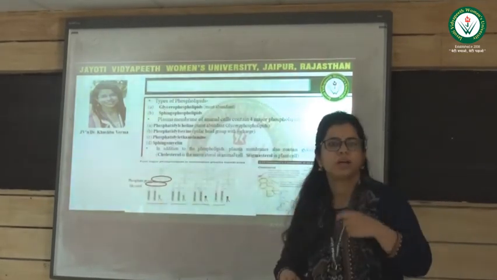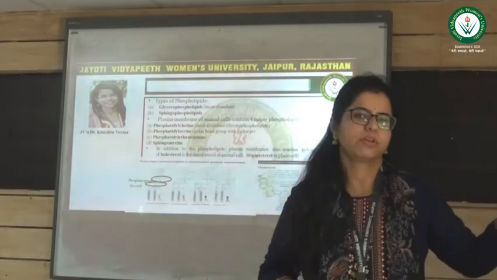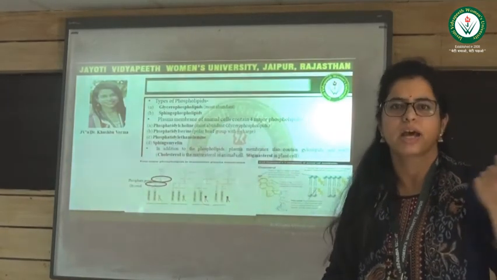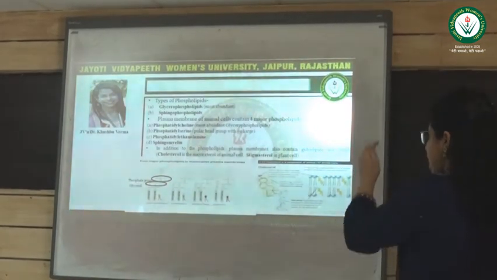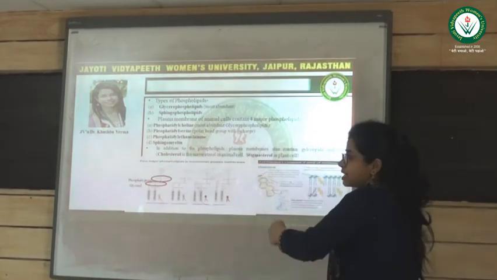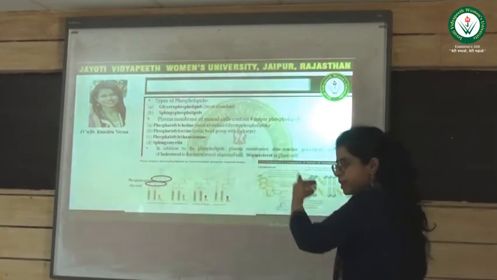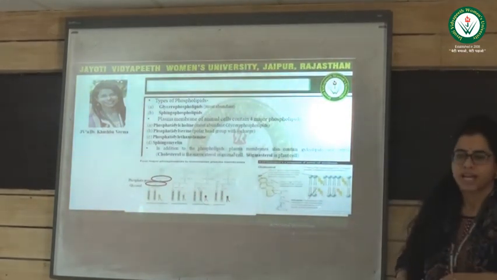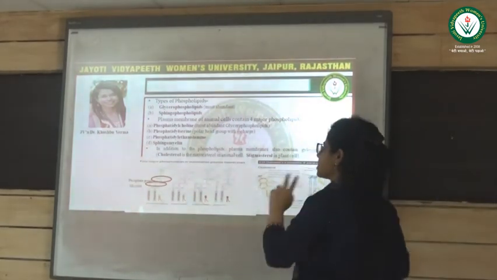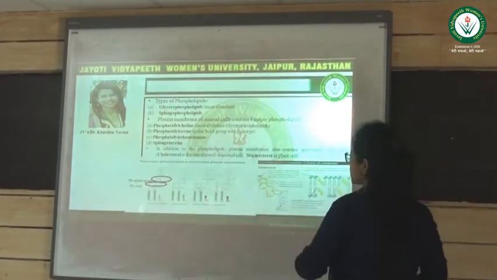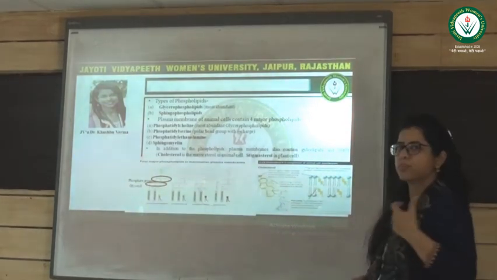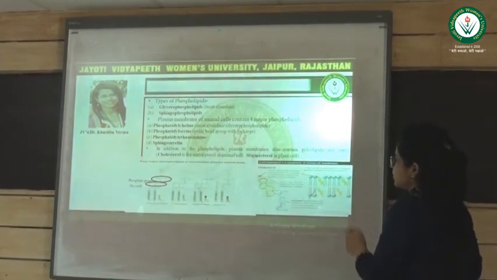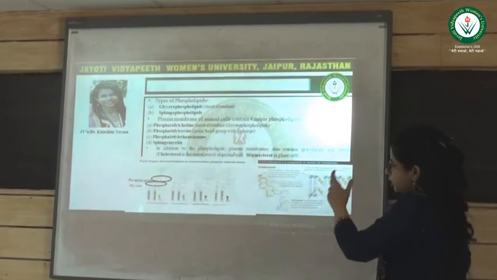Now coming to the types of phospholipids. Earlier we studied that the lipids in the cell membrane are phospholipids. Now we are coming to the more detailed classification, the types of phospholipids present in the plasma membrane. Phospholipids are subclassified into two groups: glycophospholipids, which are most abundant, and second, sphingophospholipids.